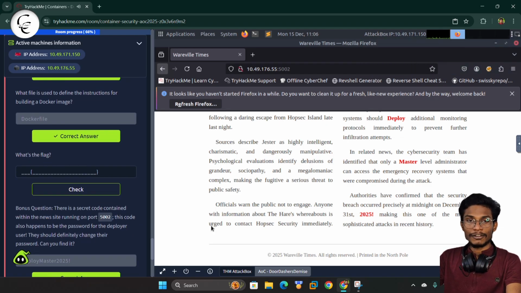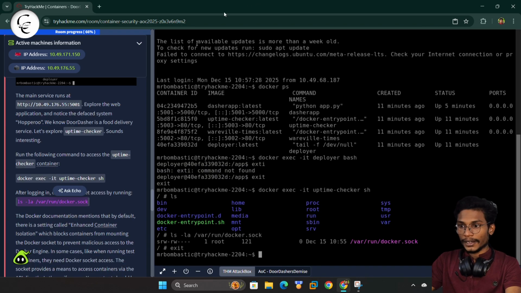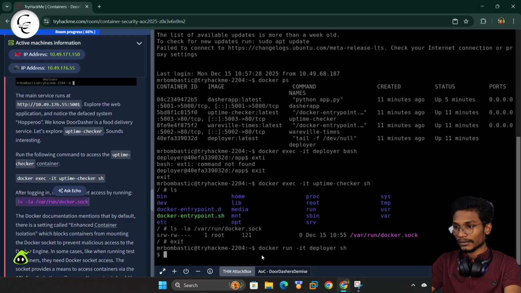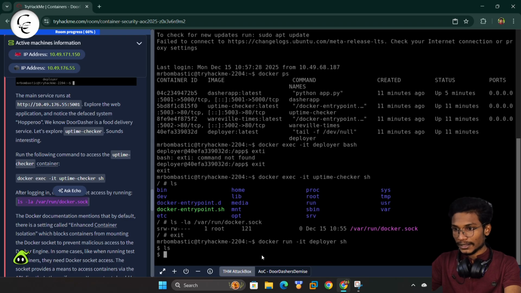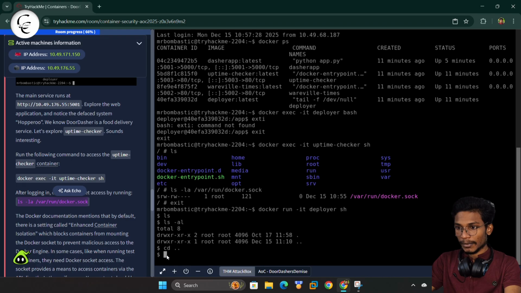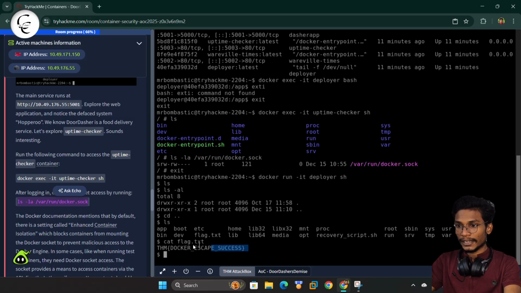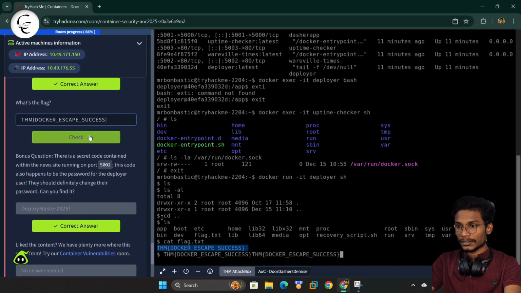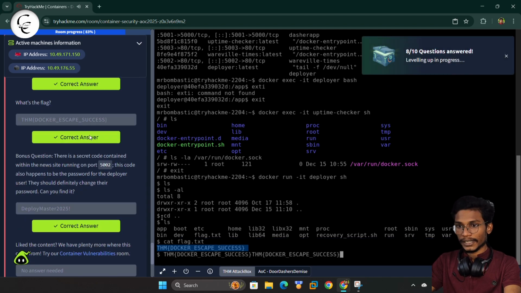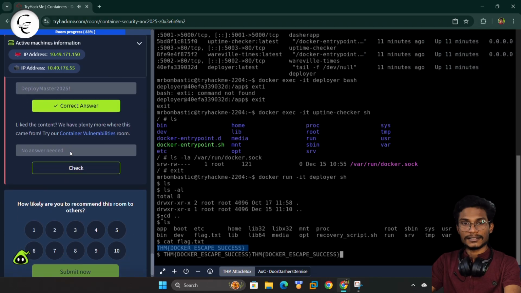So now let's find the flag. So what is the final flag? So now we can do one thing. We can use the command like docker run -it deployer sh. So now we can do ls and we can give ls -l. So now we can do cd and come out of that, and if we do a ls, so here you can find that flag.txt. So we can give a cat flag.txt. So now here we have the final flag. So we can copy this flag from here and we can simply paste it and give a check. So yes guys, this is correct.